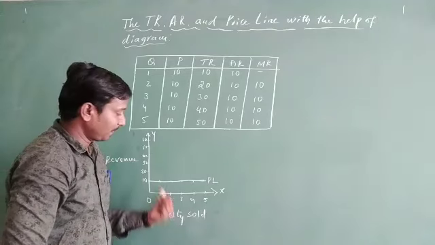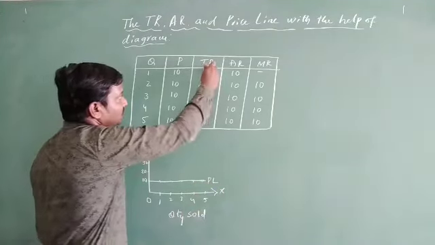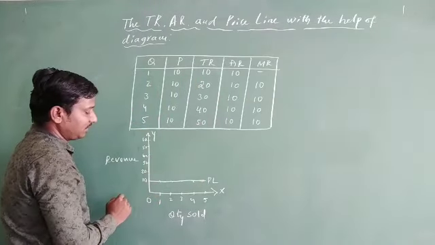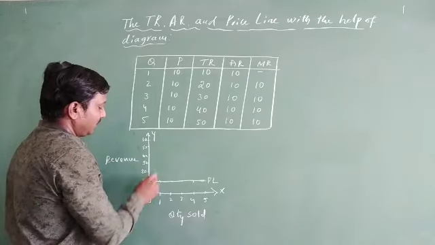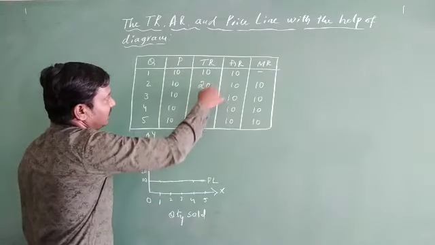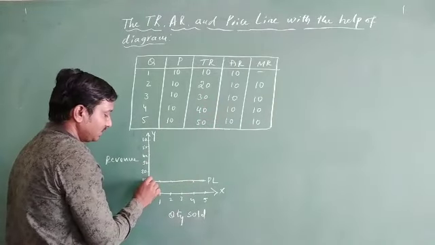On the prices. So the price here is 10, so 10 means this is the price line. Now come to the total revenue here for quantity 1. It starts with 10, then you can go 10, 20, 30, 40, 50. These are like this. You can go through with a straight line here.